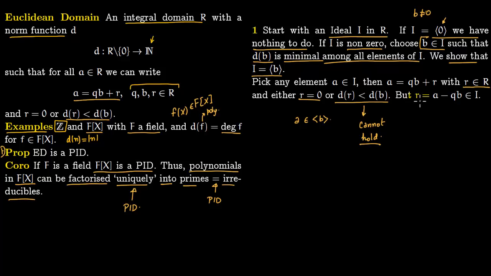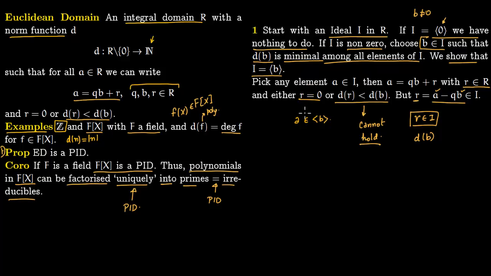And that is precisely because you can write R as A minus QB. So R also lies in I, because A is in I and B is in I, and Q is an element of R. So R is in I, but as we said before, the minimal norm of I is attained by B, and you cannot have this because that will lead to a contradiction.